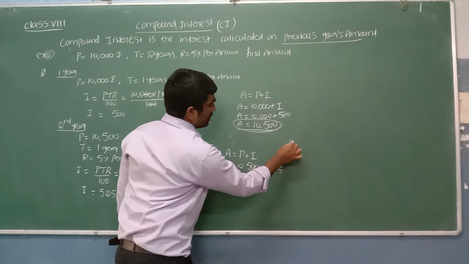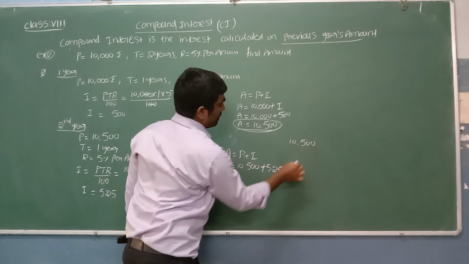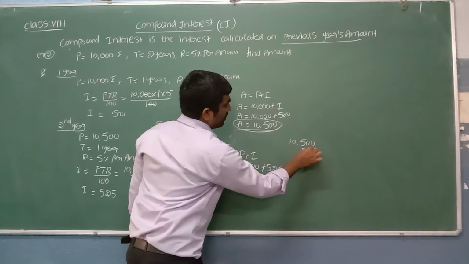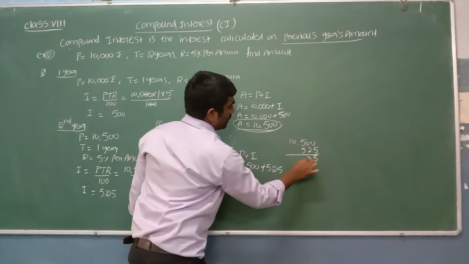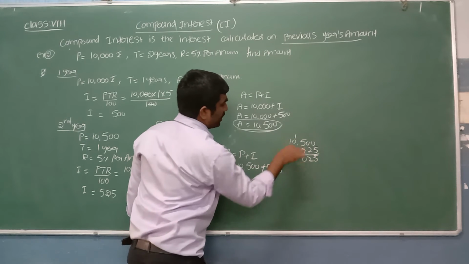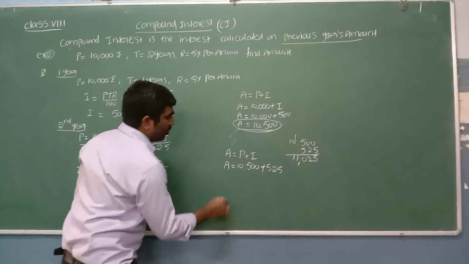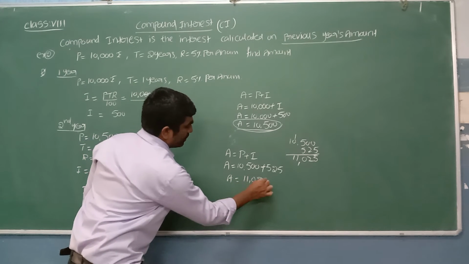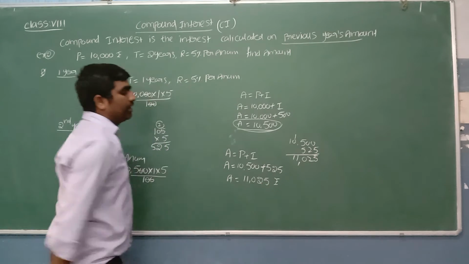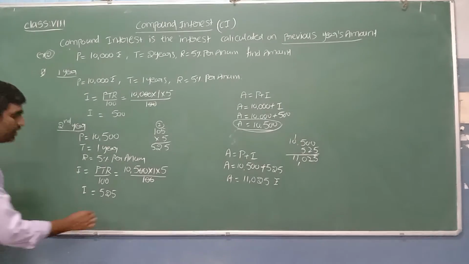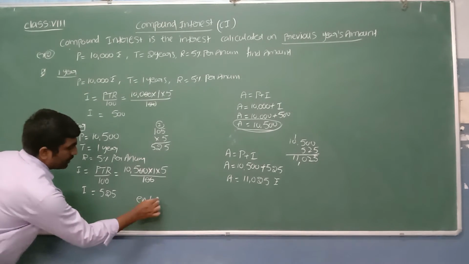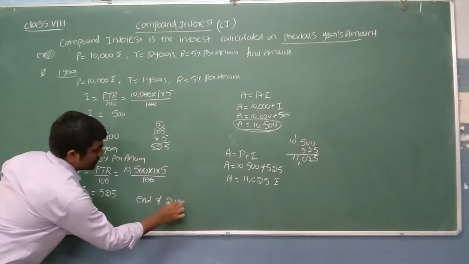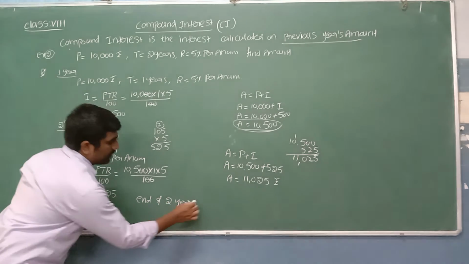Now let's do addition here. 10,500 plus 525. Yes, 5 plus 5 is 10, 0, 1 carry 1, 1. How much did I get? Amount is equal to 11,025 rupees. 11,025 rupees means end of the 2 years. End of 2 years, how much should we pay?